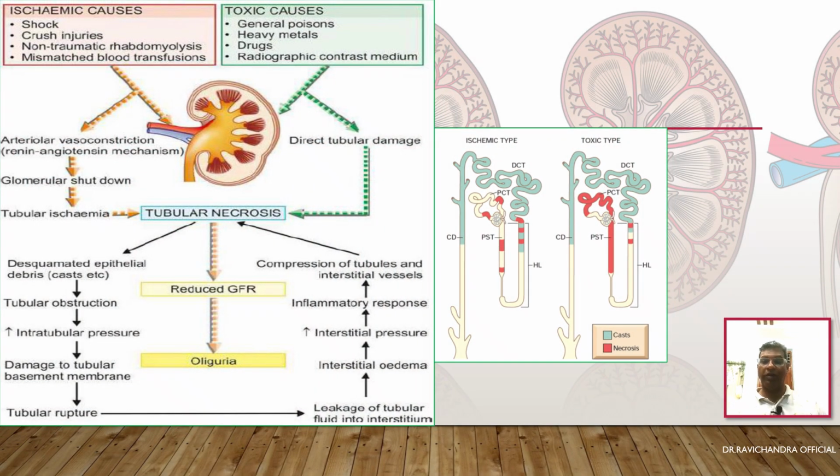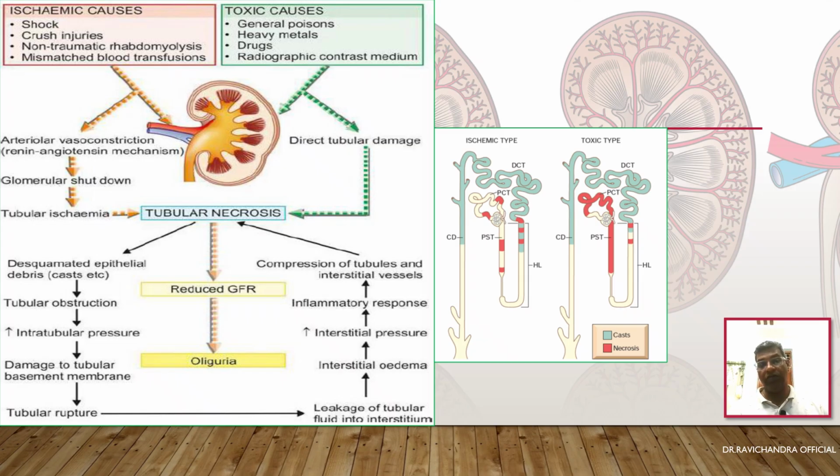Acute tubular necrosis. It is seen in the kidney. The name itself is saying that it is an acute condition seen in the tubules resulting in necrosis. So the causes of acute tubular necrosis may be ischemic causes or toxic causes.